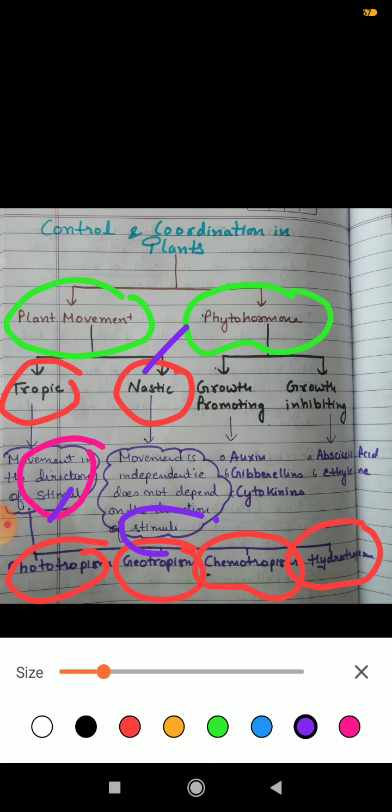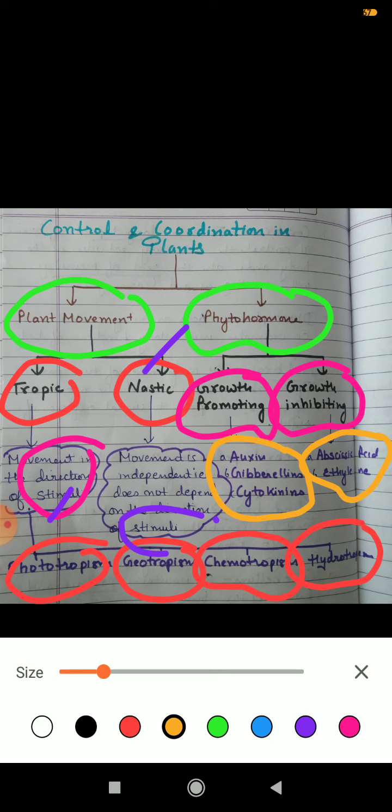Understood? And in case of phytohormones we will study two different types of hormones. First is growth promoting, which will allow the growth of the plant, and second, growth inhibiting, that will suppress the growth of the plant. Examples are very important. Auxin, gibberellin and cytokinin are growth promoting hormones, whereas abscisic acid and ethylene are growth inhibiting hormones. We will study this with the passage of time.